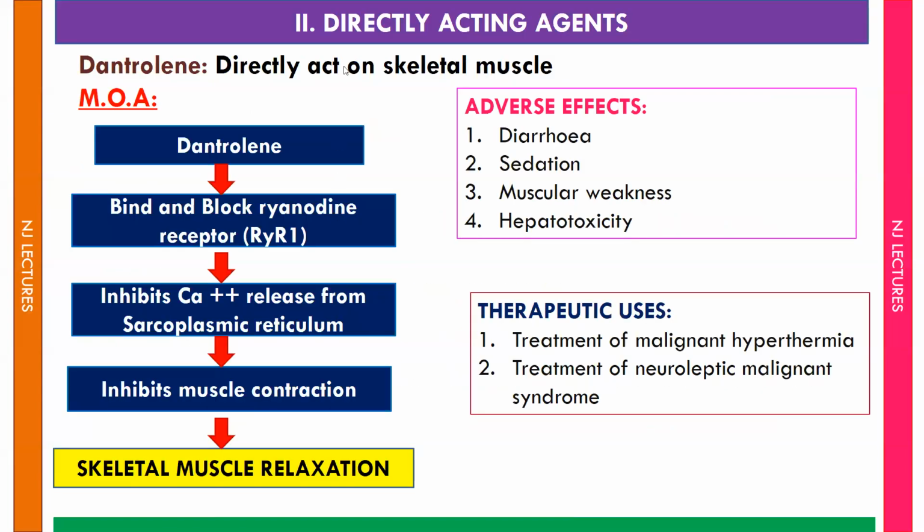And last is the directly acting agent. In that, the example is dantrolene, which acts directly on the skeletal muscle. Dantrolene binds and blocks the ryanodine receptors located on the calcium channel, and inhibits the release of calcium from the sarcoplasmic reticulum. Low levels of calcium decrease the muscle contraction, and that leads to the relaxation of skeletal muscle.